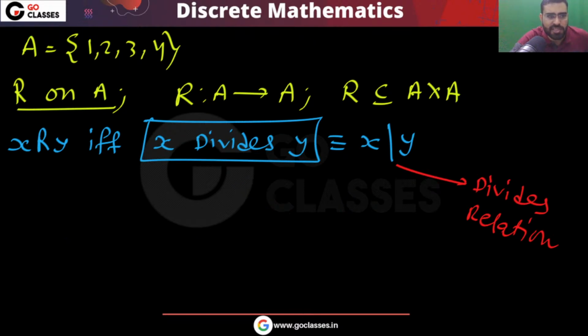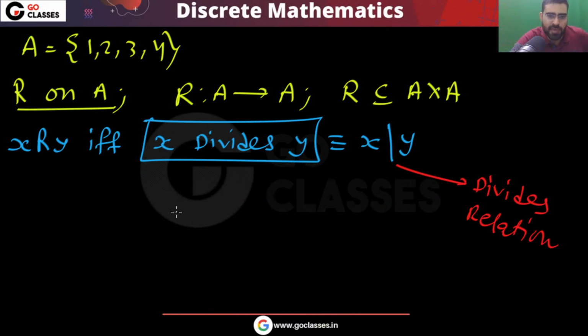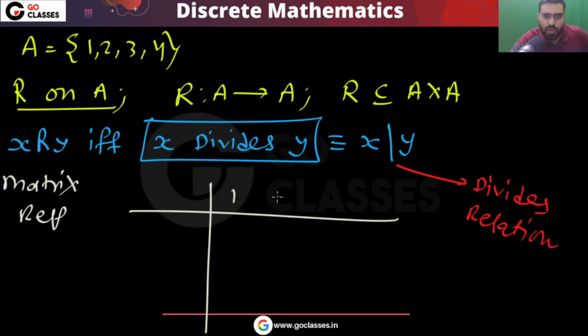Now let's see the matrix representation. This representation is called basically the graph representation. In the graph representation, for every element of the base set, we create a node. Now let's see the next, that is the matrix representation. In the matrix representation, you will put these elements in a matrix format, 1 2 3 4 and 1 2 3 4.